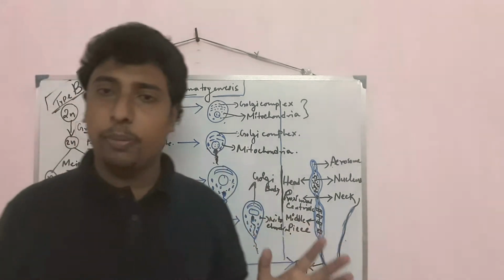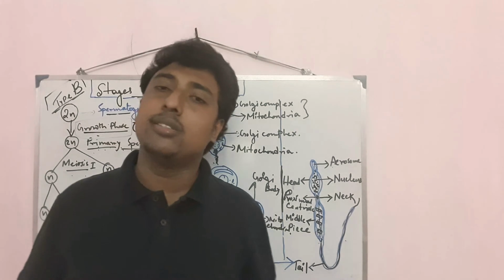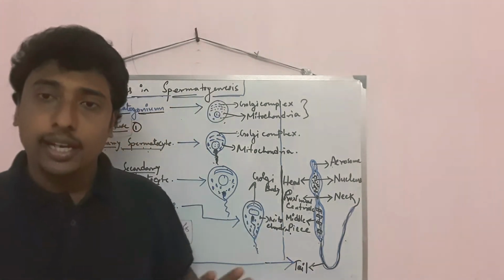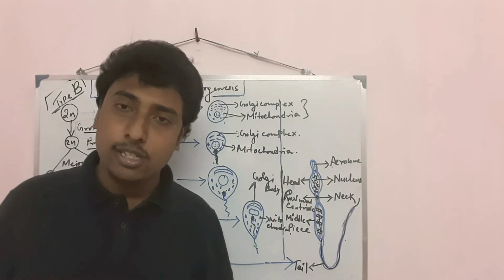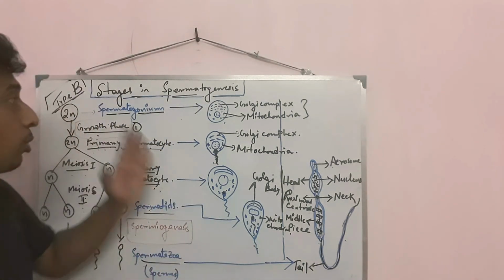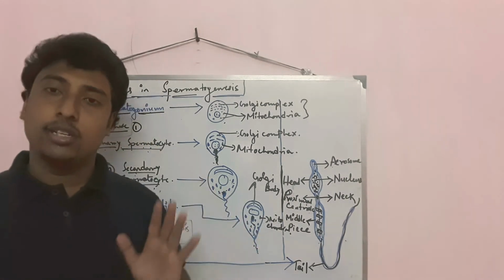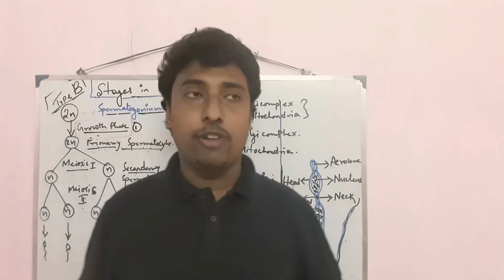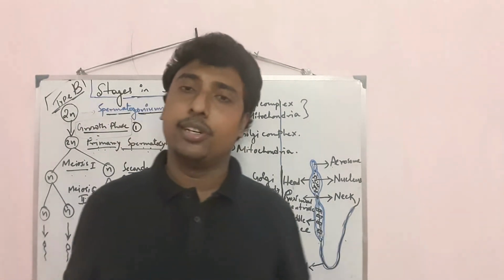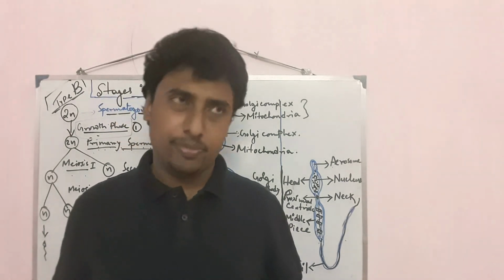And one more important topic is the cross section of testes as well as the cross section of ovary. In the cross section of testes, there are seminiferous tubules. Seminiferous tubules are the site of spermatogenesis. The spermatogenesis process starts in the human male body at adolescence, maybe 12 to 13 years old, and continues up to 55 to 60 years of age.